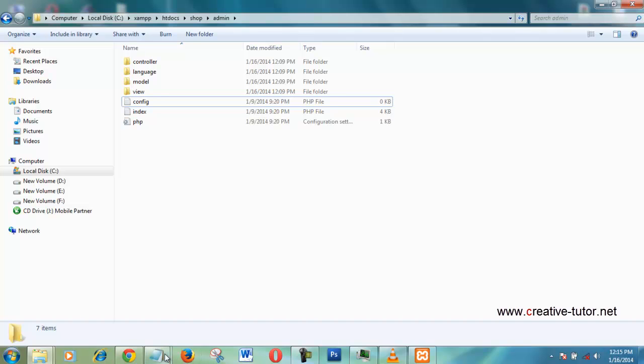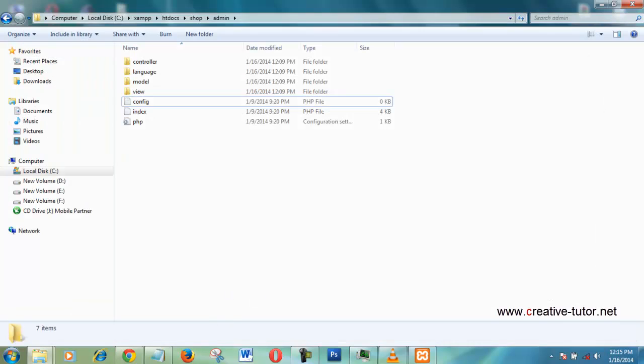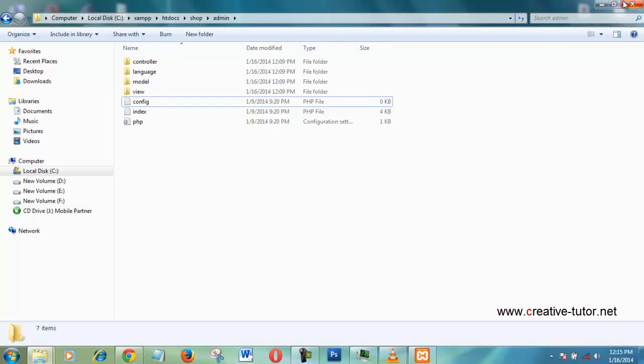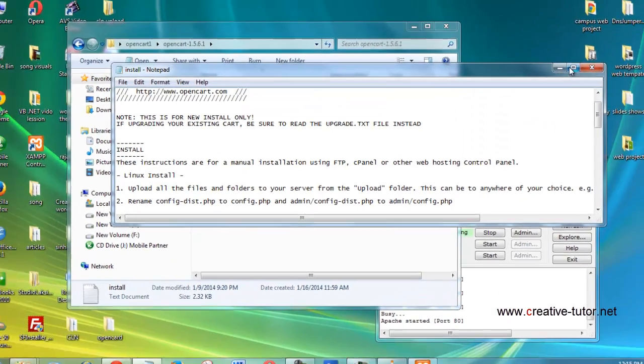Next, you can see the install file instructions.